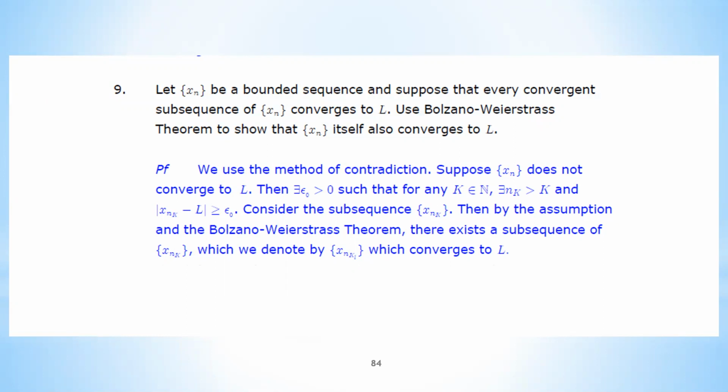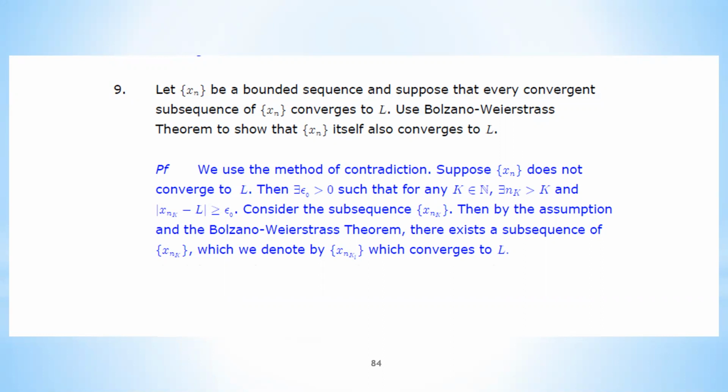This is guaranteed by the BW theorem because the subsequence x_nk itself is a bounded sequence. The BW theorem says that this bounded sequence must carry a convergent subsequence. So we're talking about a subsequence of a subsequence, which is convergent.